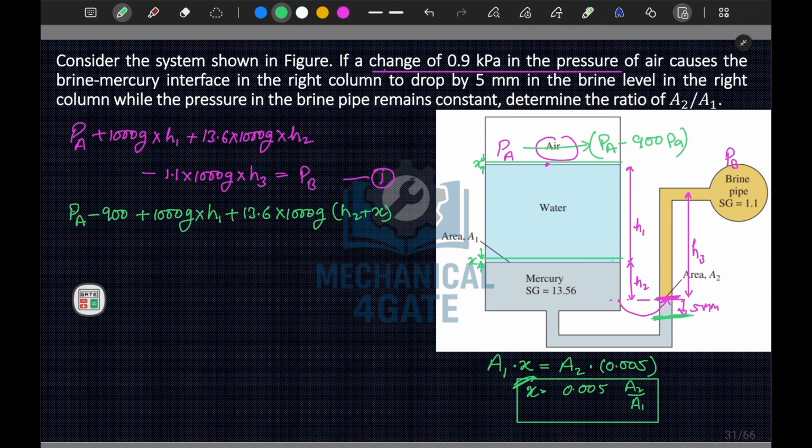Oh sorry, one more thing, from here to here your 5 mm will also be added in here. So this is h2 plus x plus 5 mm, that is 0.005.